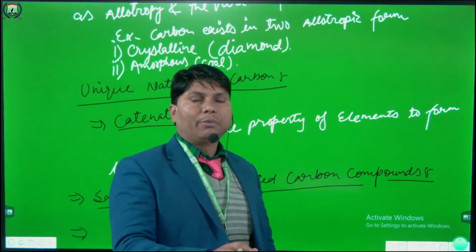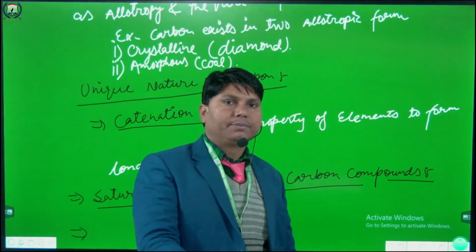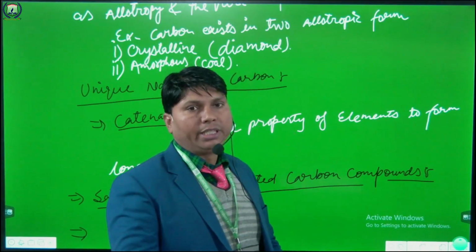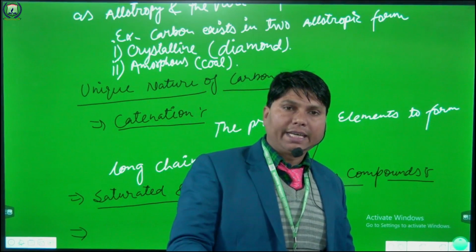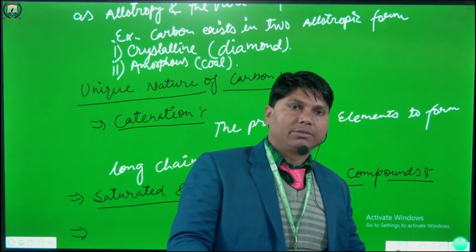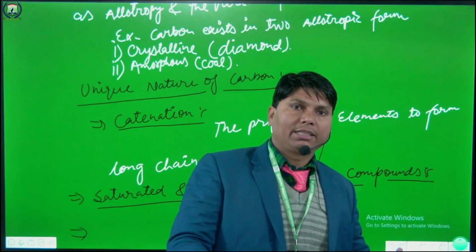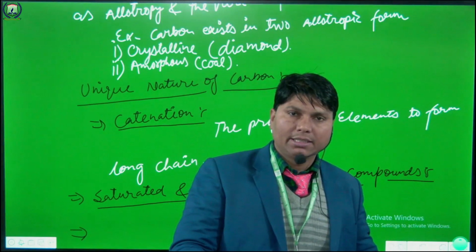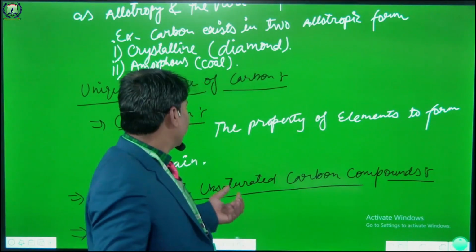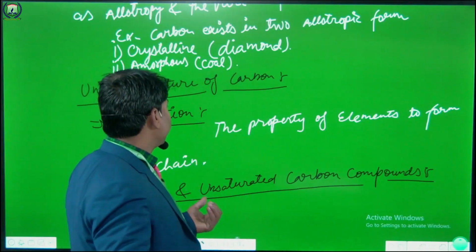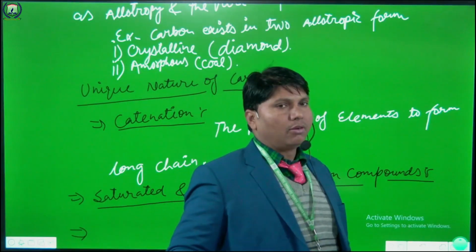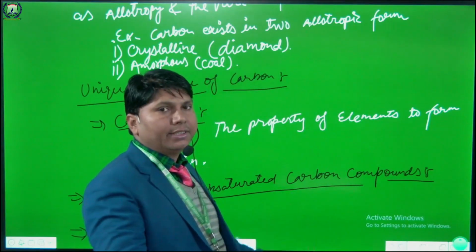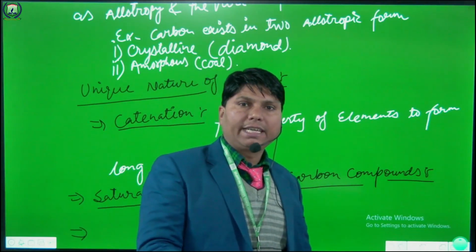All of you know about the unique nature of carbon. Carbon has a unique nature because it has one of the good properties, catenation. What is catenation? All of you know about catenation. The property of an element to form long chains is called catenation.